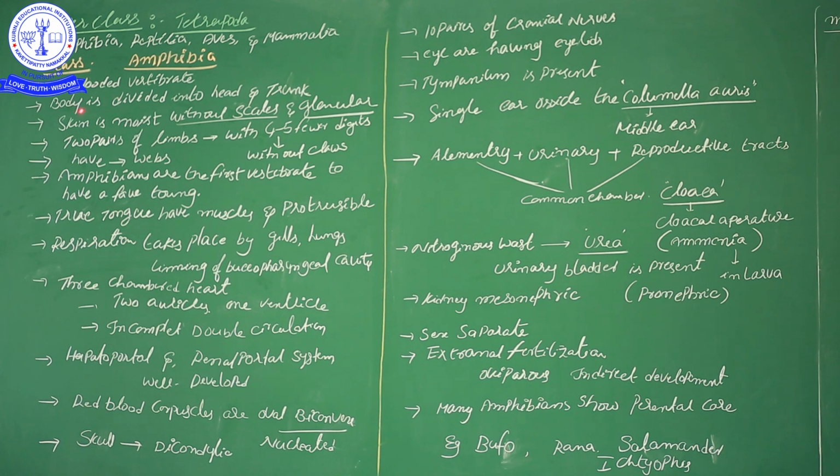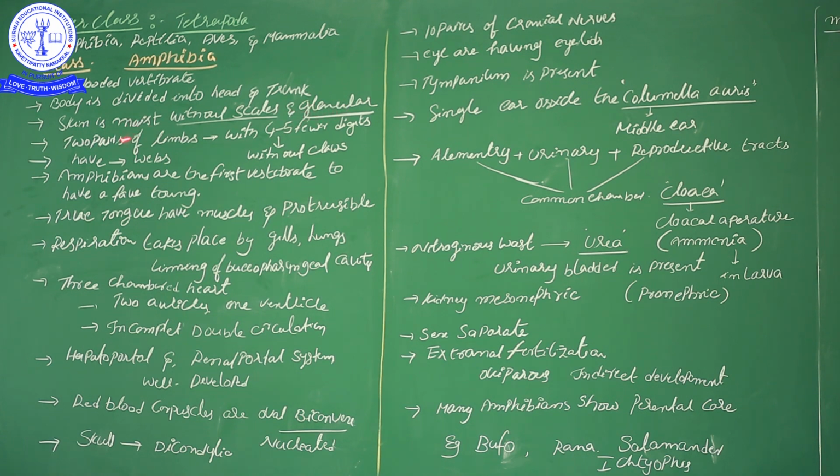The body is divided into head and trunk, and in some organisms a tail is also present. The total body is covered by skin. That skin always has moisture, and it plays an important role in respiration also. This moist skin is without scales, and it contains glands. Why are glands significant?